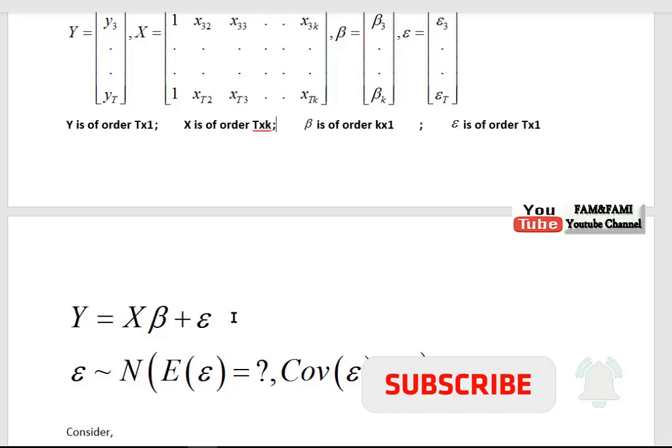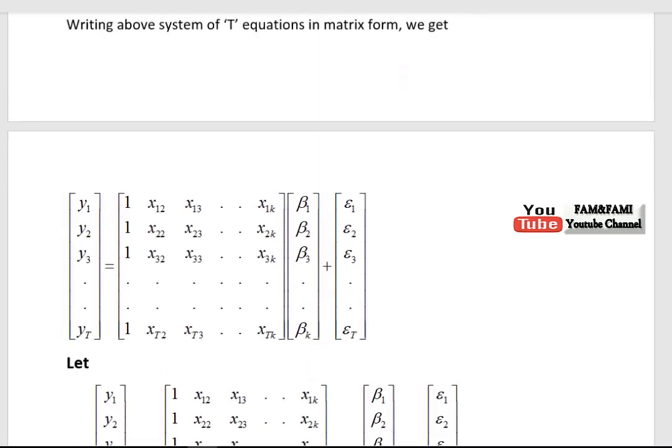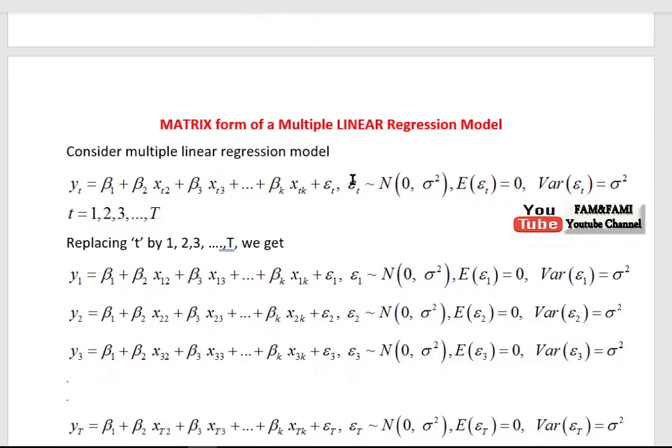And now, as before, as we did in the case without matrix notation, if you scroll up and go to this expression, we have assumed that this epsilon is normally distributed with mean 0 and variance sigma square. And now look at the first error when t was 1. When t is 1, epsilon 1 is normal. When t is 2, epsilon 2 is also normally distributed.